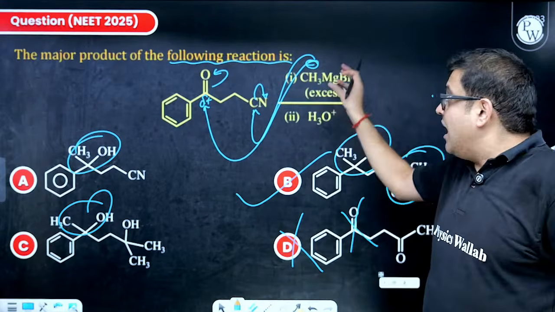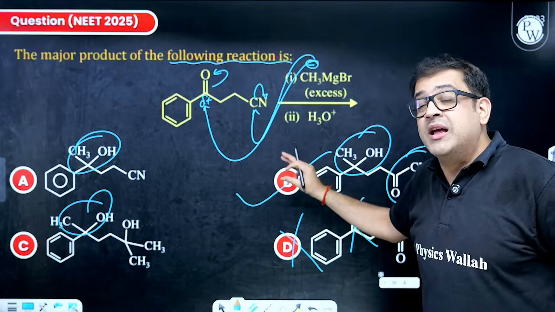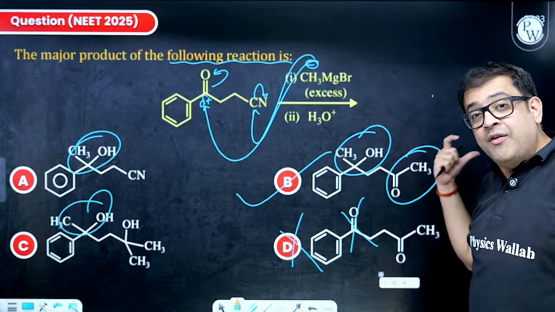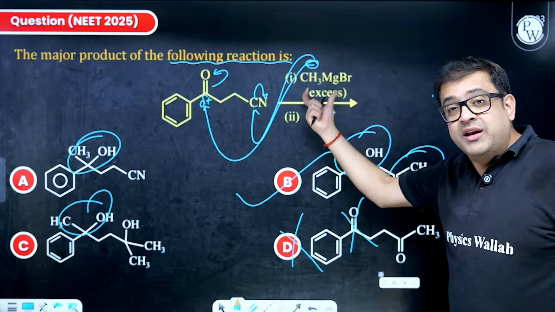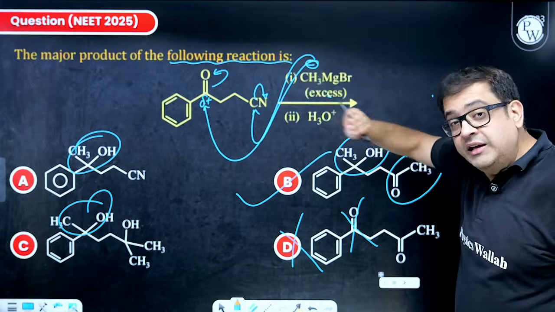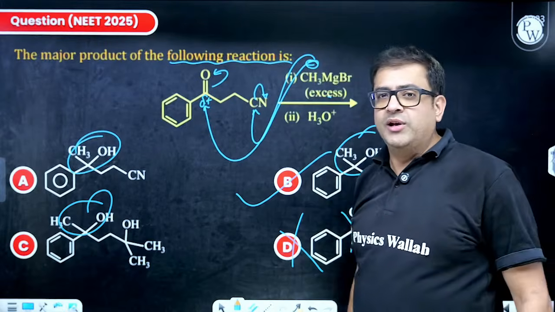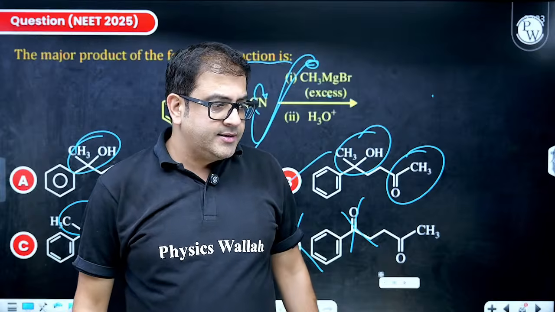But you tell me, after using this, you do hydrolysis, and after doing hydrolysis, you get this, no? So once you have hydrolyzed, it is not there in excess anymore, because you have cleared all this after hydrolysis. So it should probably be Bombay only. I hope everybody is clear, guys.